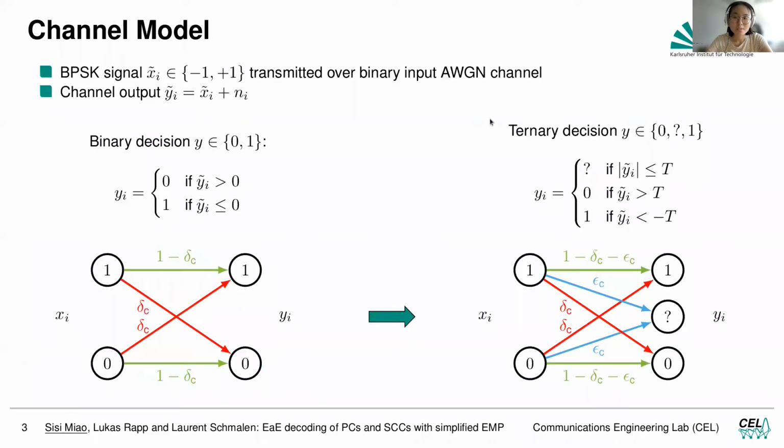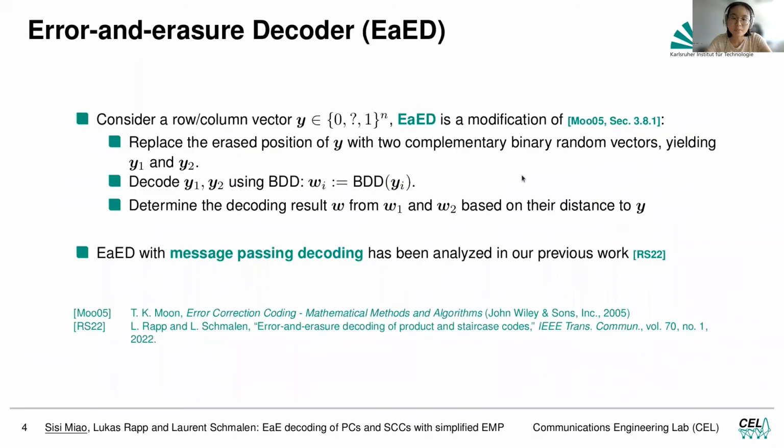So this is our channel model. We consider a simple BPSK signal transmitted over a binary AWGN channel, and conventionally we will make a binary decision like this, but now we introduce erasures for the bits that have too low magnitude, and the channel becomes like this. And now that we have introduced errors and erasures, we need a way to decode them.